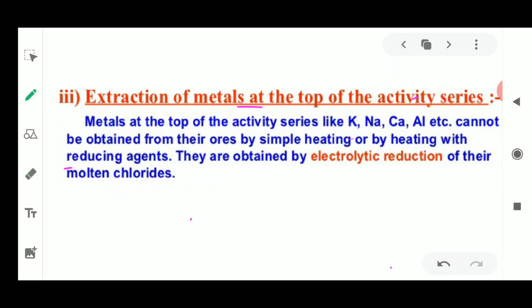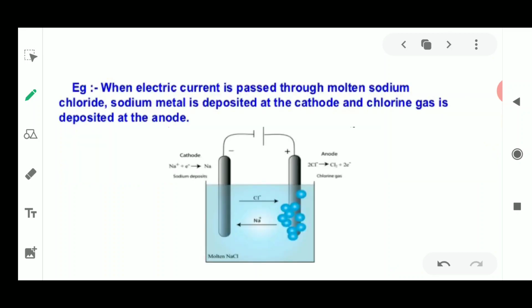These reactive metals are combined with chlorine, and these chlorides are heated up and converted into the molten form, and then electrolytic reduction is done. Now what is electrolytic reduction? Reduction means to reduce something, and electrolytic means with the help of electricity, with the help of electric current.